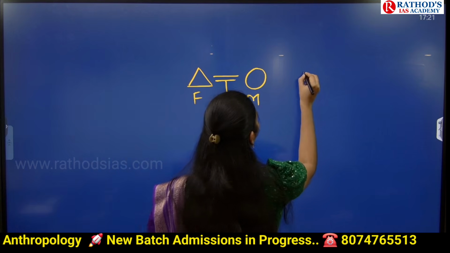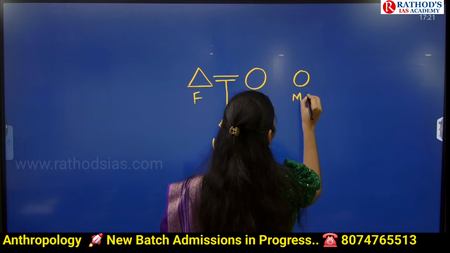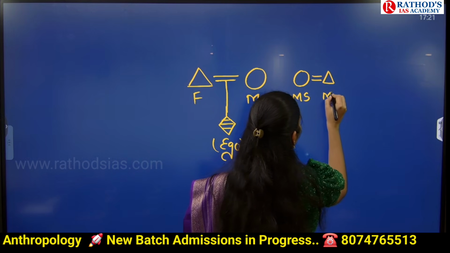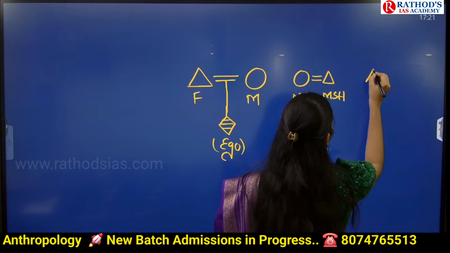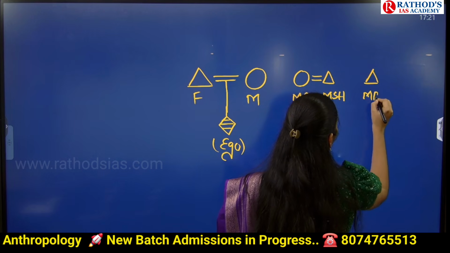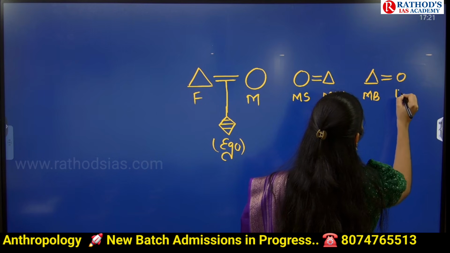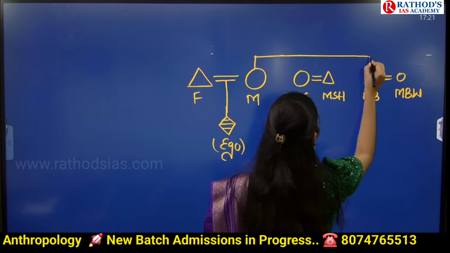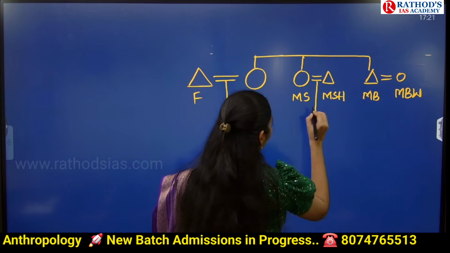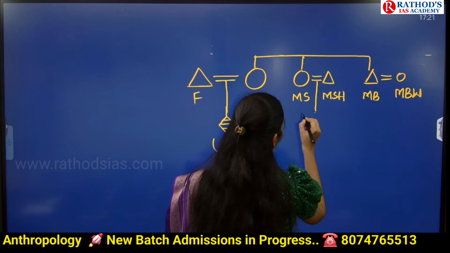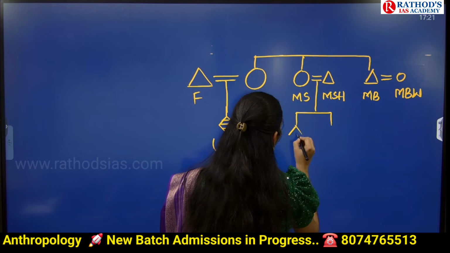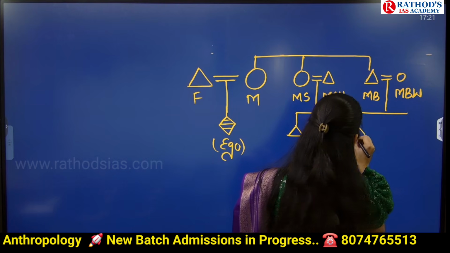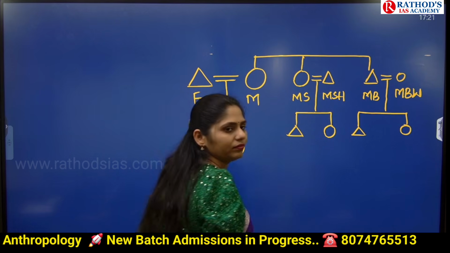So here, mother's sister, same generation, and she is the mother's sister's husband. And I am taking mother's brother and his wife, and they belong to the same generation. For the next generation, I am taking a boy and a girl, and for this couple, a boy and a girl.